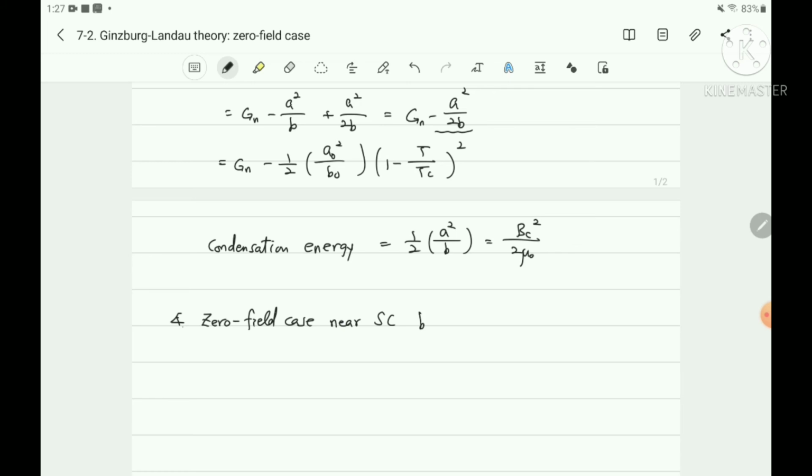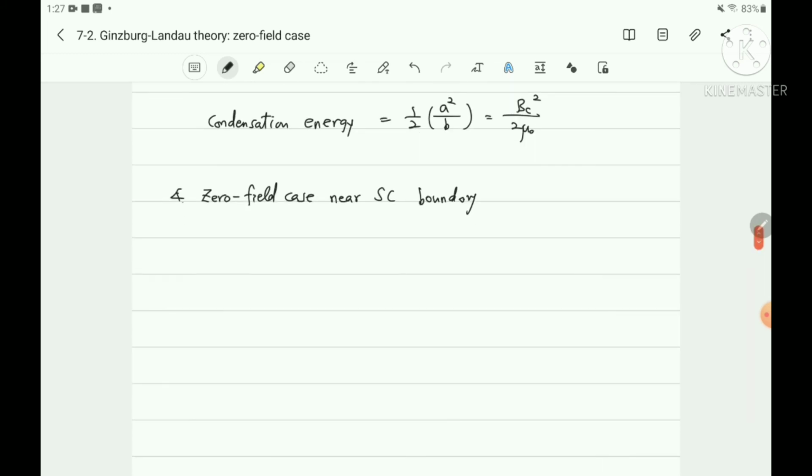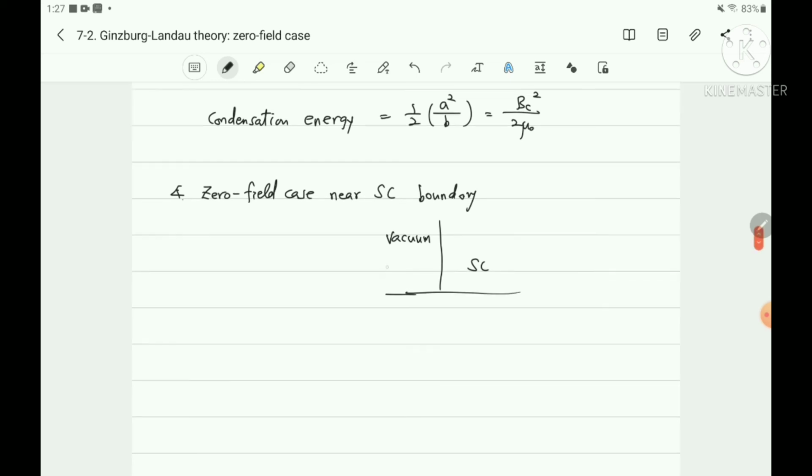Near the superconducting boundary, on one side there is a superconducting state, and on the other side it is a vacuum or the normal metal. And in this case, deep inside the sample, the order parameter is homogeneous, but at the surface,